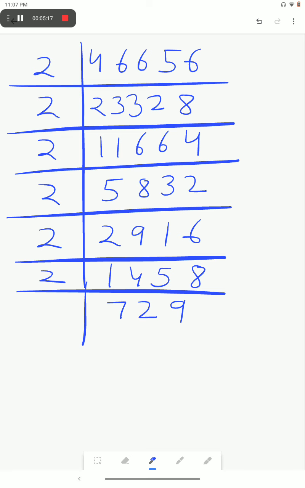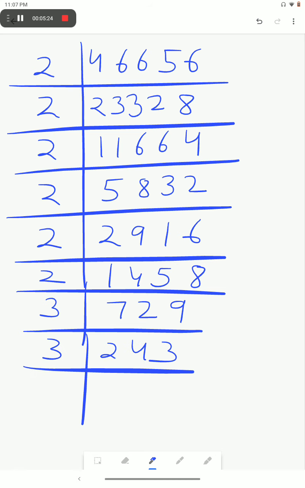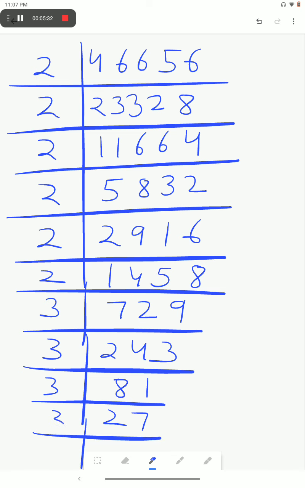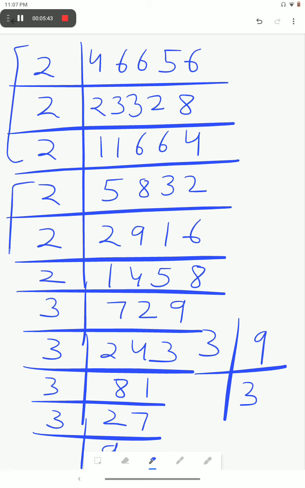Then next it will come in the table of 3, that is 243. Then again in the table of 3, 81, then 27, then 9, and then 9, 3 threes are 9. Okay. Now this is existing in a group of 3, again a triplet, this and this, again a triplet. It means it is a perfect cube.